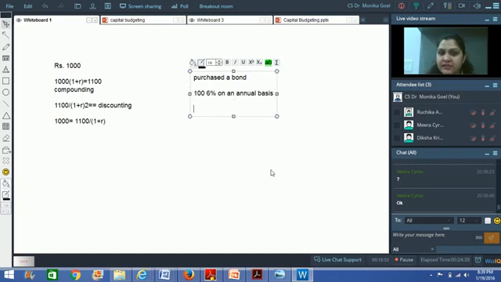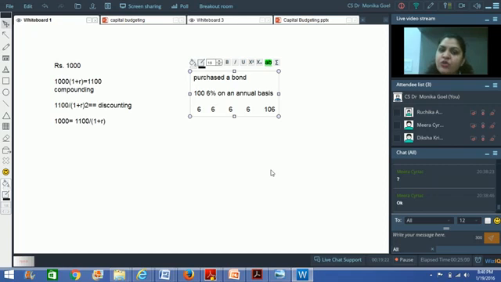If the life of the bond is 5 years, you are going to get 6 rupees every year for the next 4 years, and at the end of the 5th year you would be getting 106 rupees because you would be getting your principal amount also back.